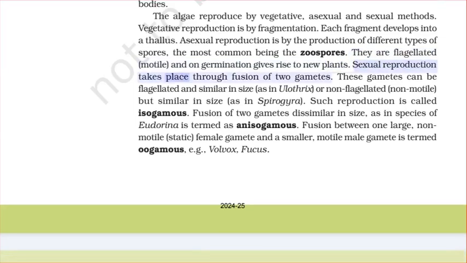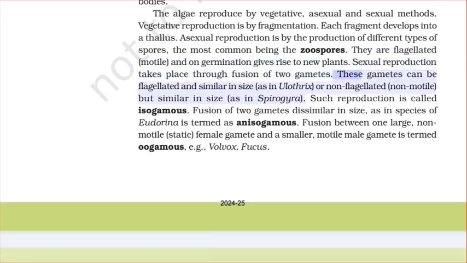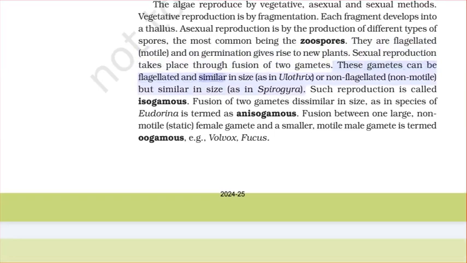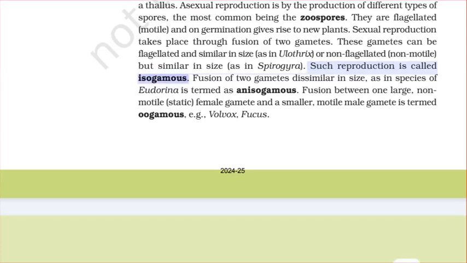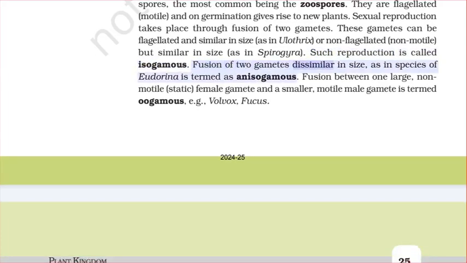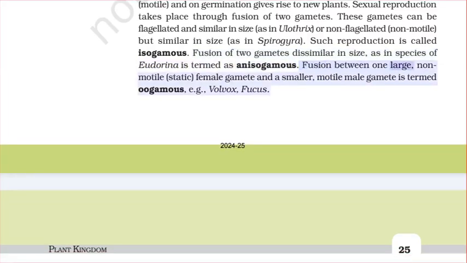Sexual reproduction takes place through fusion of two gametes. These gametes can be flagellated and similar in size as in Ulothrix, or non-flagellated, non-motile, but similar in size as in Spirogyra. Such reproduction is called isogamous. Fusion of two gametes dissimilar in size, as in species of Eudorina, is termed anisogamous. Fusion between one large, non-motile, static female gamete and a smaller, motile male gamete is termed oogamous, e.g., Volvox, Fucus.